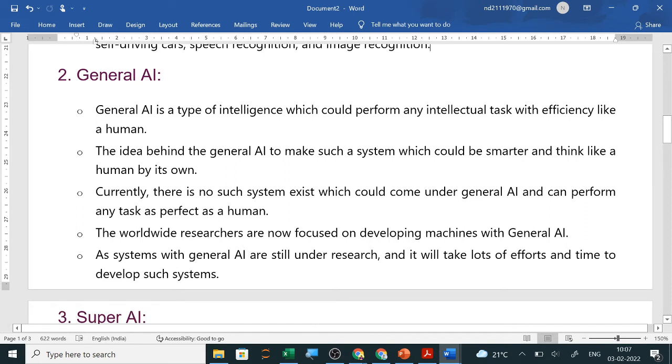The worldwide researchers are now focused on developing machines with general AI. As systems with general AI are still under research, it will take lots of efforts and time to develop such systems. So we are on this process, but it is very difficult because a human being is so much talented.